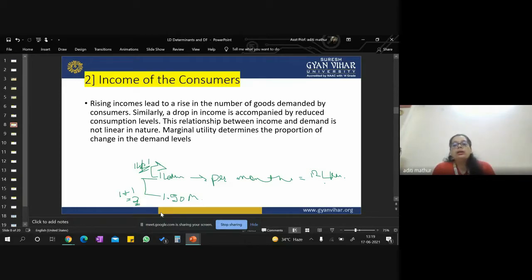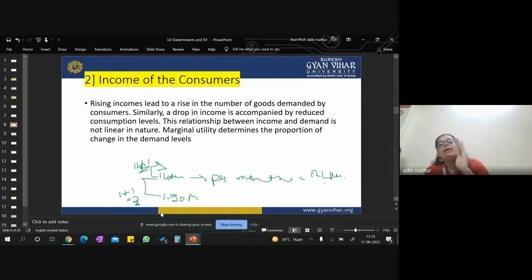Definitely, he will not like to have even a single laptop, right? Because he's not earning, he will not like to eat any non-veg item. He will not go to the meat shop. He will stick to dal chawal, the staple foods, because he knows that he's not in that income status right now to buy these luxury items, right?